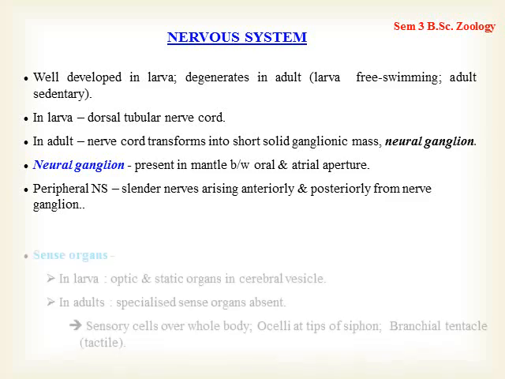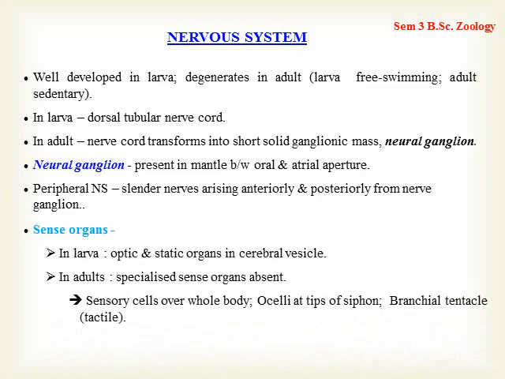Now, regarding the sense organs, again, sense organs are also better developed in the larval stage. They do have very typical optic and static organs. But in adults, these kinds of specialized sense organs are totally absent. The whole body surface is sensitive due to the presence of a group of sensory cells.